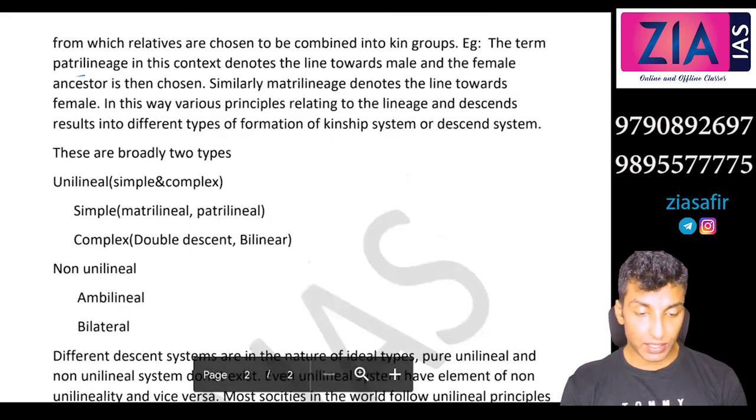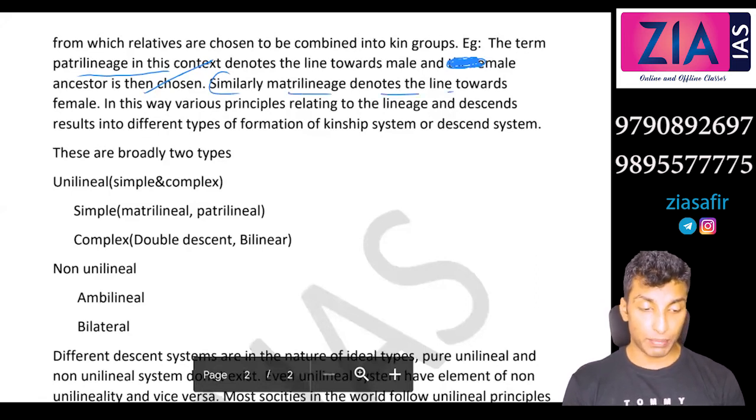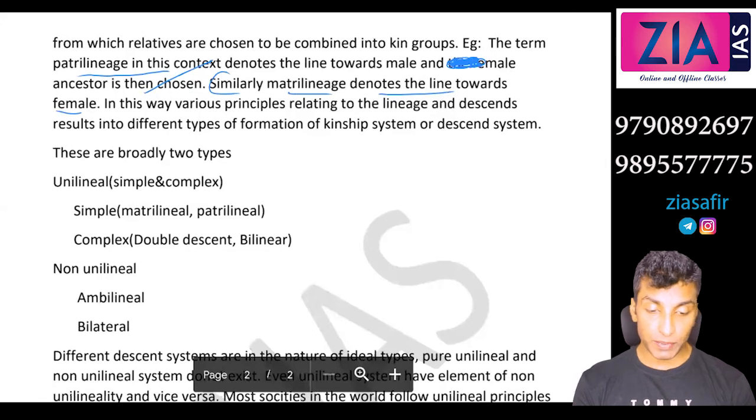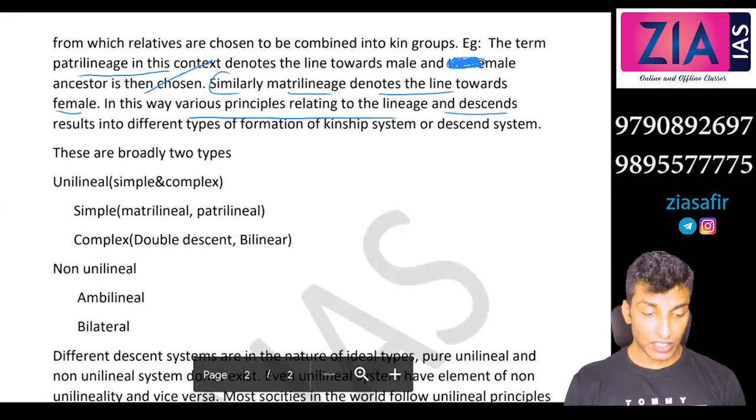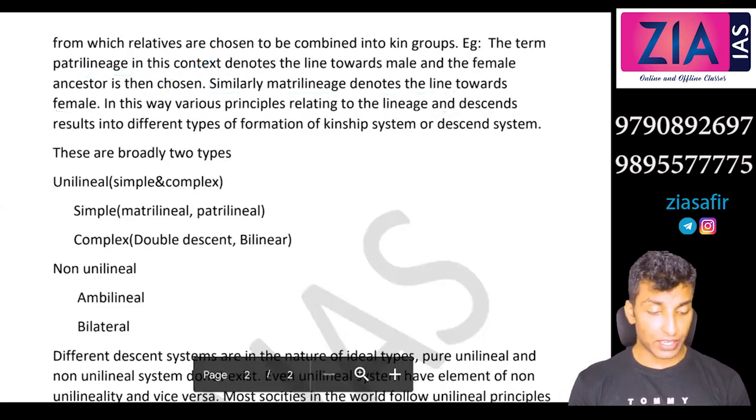The term Patrilineage in this context denotes the line towards male, and a male ancestor is chosen. Similarly, Matrilineage denotes the line towards female, and female ancestor will be chosen. In this way, various principles relating to lineage and descent result in different types of formation of kinship system or descent system. So that's about lineage and descent.